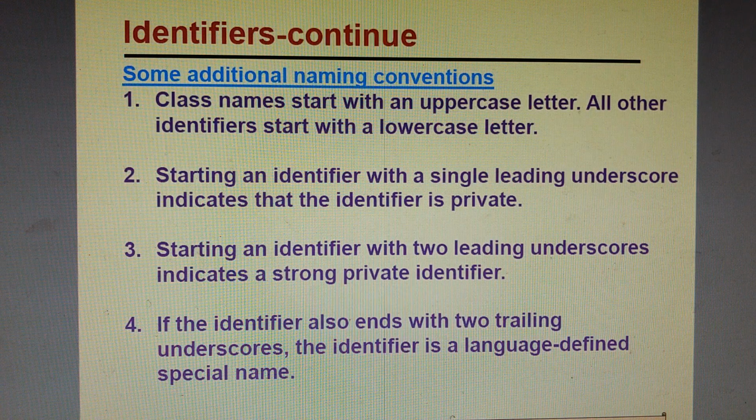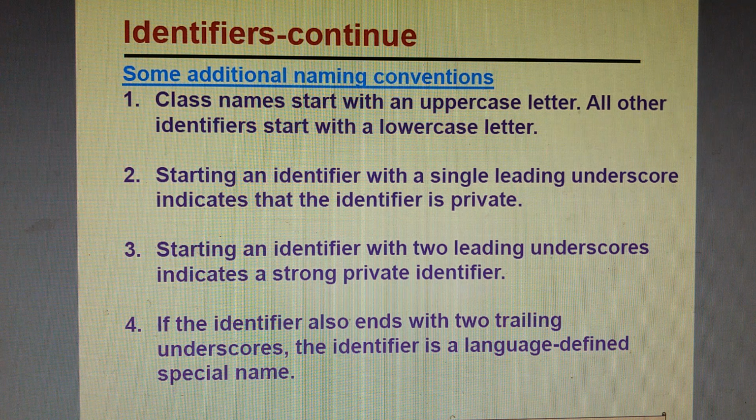Now some additional naming conventions. There are some more conventions which can also be kept in mind while defining or declaring an identifier. For example, class names start with an uppercase letter, as we'll come to know when we learn classes. All other identifiers start with lowercase letters. Starting an identifier with a single leading underscore indicates that the identifier is private. Starting with 2 leading underscores indicates a strong private identifier. If the identifier also ends with 2 trailing underscores, the identifier is a language defined special name. We'll be using all this in our next chapters where we'll be defining classes, so we'll come to know about them in more detail.